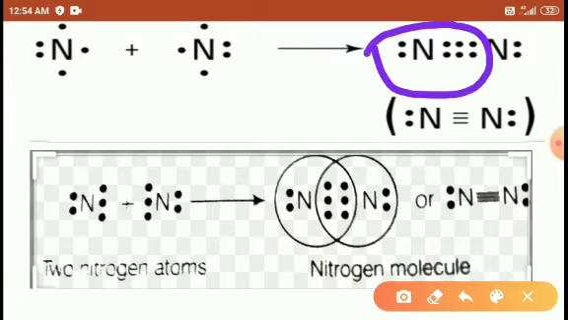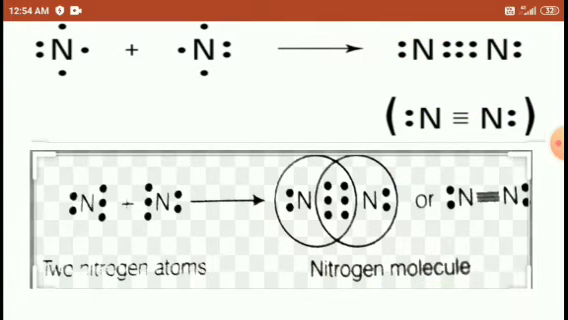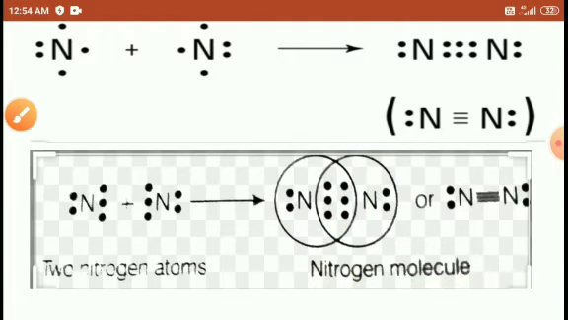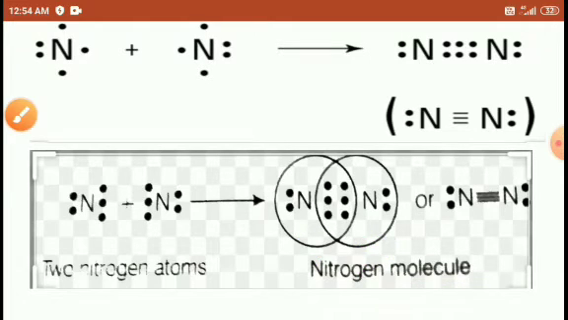First nitrogen, the left hand side nitrogen: 1 2 3 4 5 6 7 8, 8 electrons. Again this double bond on the right hand side also: 1 2 3 4 5 6 7 8. Look here, 1 2 3 4 5 6 7 8, this is for one atom. Again 1 2 3 4 5 6 7 8, this second atom. So the first nitrogen has 8 electrons in its outermost shell, and the second nitrogen also has 8 outermost electrons. Right, students?